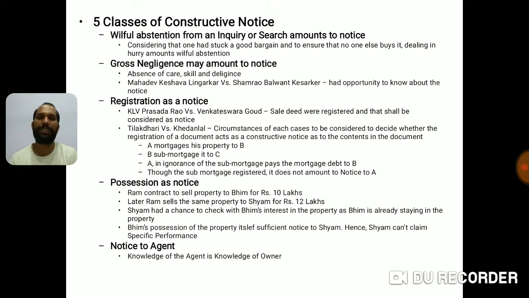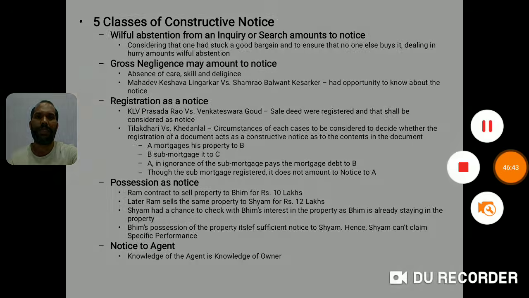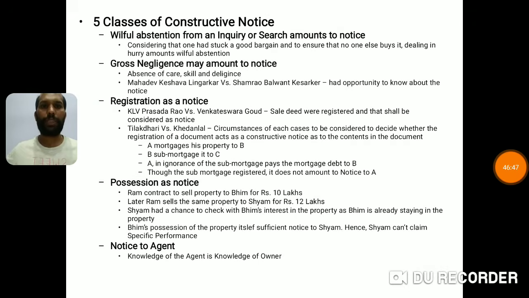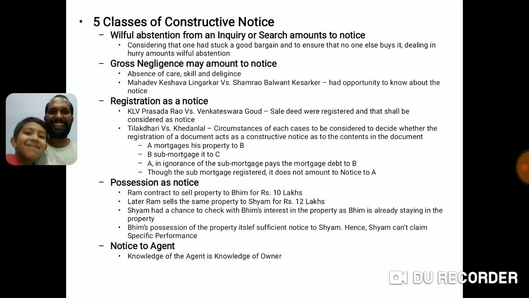Now, as Beam is staying in the home, he has the possession, that itself gives a sufficient notice to Sham, and Sham should take sufficient care accordingly. Now, notice to the agent. Knowledge of the agent is knowledge of the owner. Notice to an agent. The knowledge of the agent.